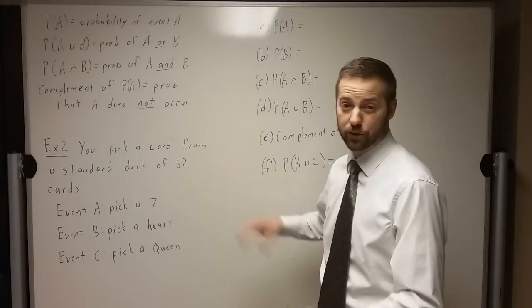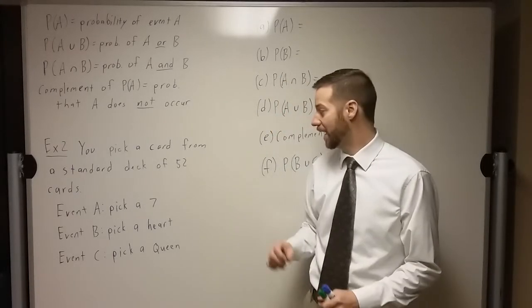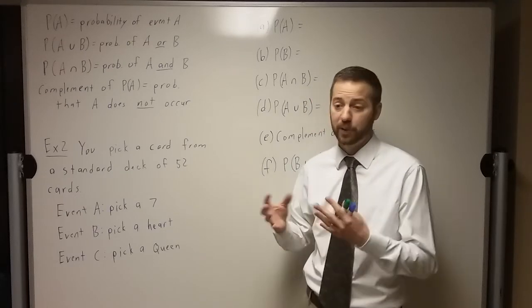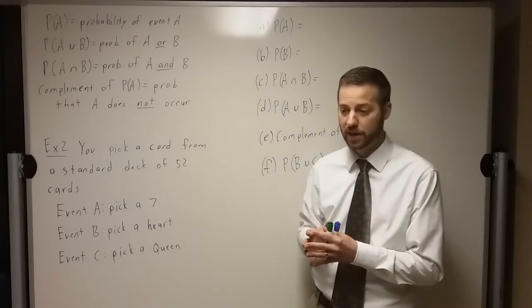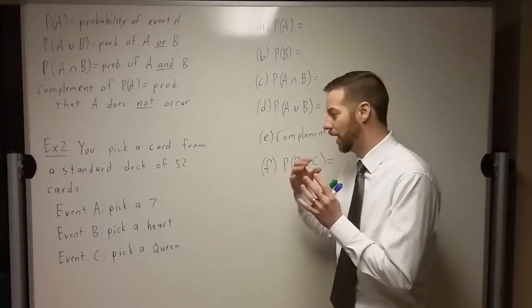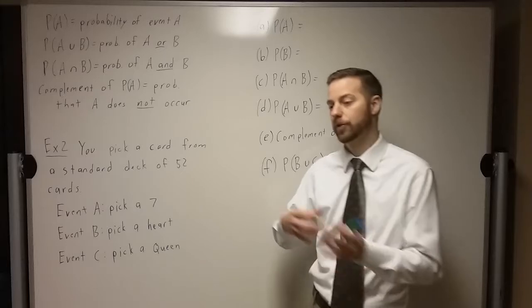So something that we're going to do some questions about in this unit is a standard deck of playing cards. And I realize that some of you guys might not be super familiar with how a deck of playing cards works. So on Google Classroom, there's actually going to be a reference sheet for what a deck of cards looks like and what happens with all the face cards, all the different suits, the colors.